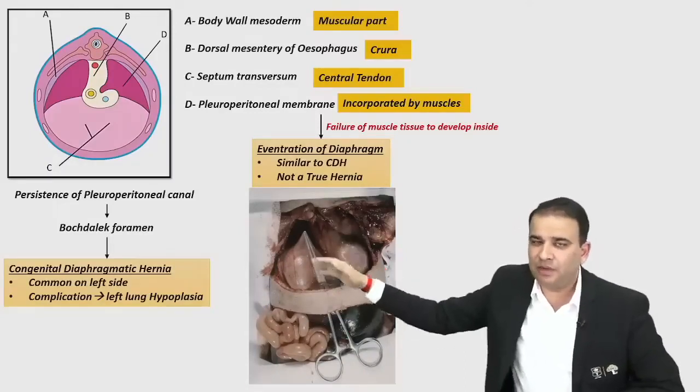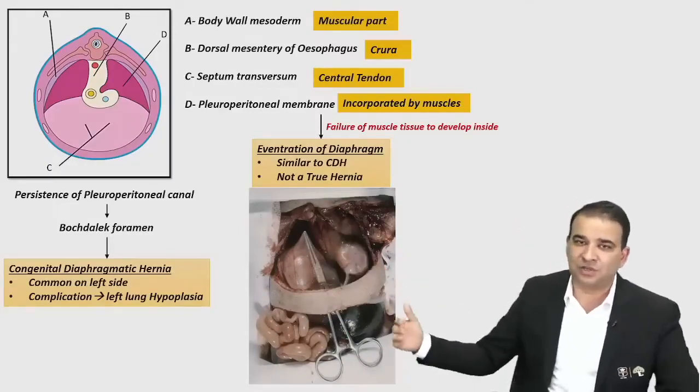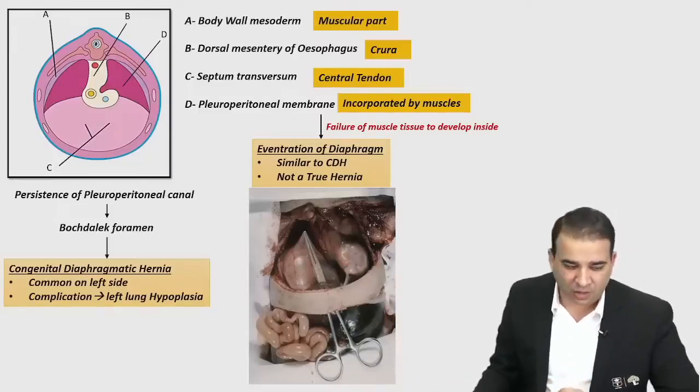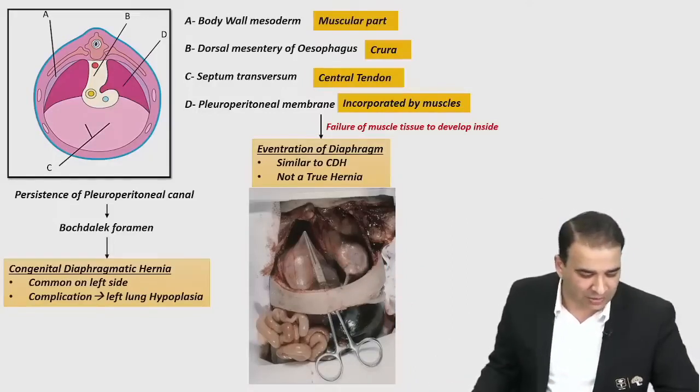There is something in between, but that membrane is not good enough to stop these structures here, and that is called an eventration of the diaphragm. That is an eventration of the diaphragm.